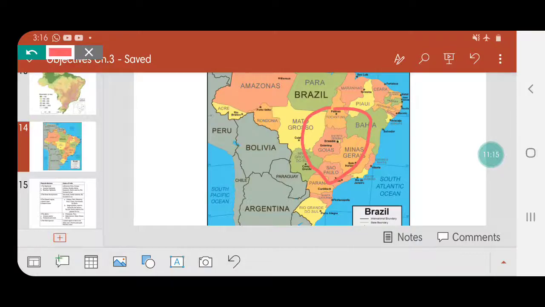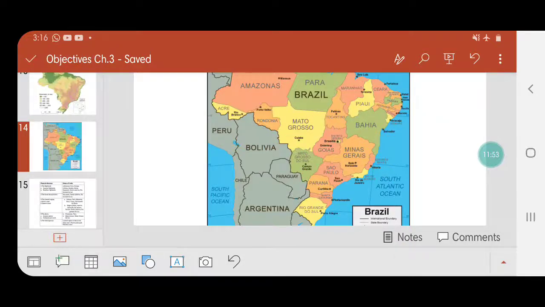So what are those states? You have Mato Grosso, Mato Grosso do Sul. Then you have Sao Paulo. You have Minas Gerais. Then you have Bahia. You have Tocantins. These are some of the states here. Mato Grosso, then Mato Grosso do Sul. Then you have Sao Paulo. Then you have Minas Gerais. Then you have here Goiás. Then you have Bahia over here, and a little part of Tocantins.